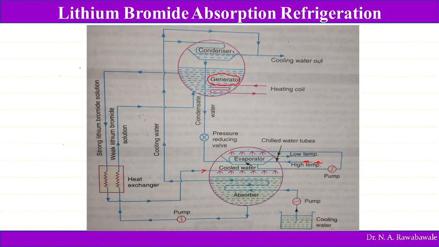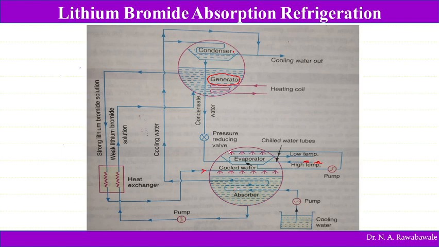As this strong lithium bromide solution is passed into this absorber, its temperature is reduced. Because of the lower temperature, it has an affinity to absorb the water vapor which is produced in this evaporator. So this lithium bromide solution at a lower temperature becomes hygroscopic in nature. Hygroscopic in the sense that it has a tendency to absorb water. So in the case of aqua ammonia, water has an affinity to absorb ammonia, but here this strong solution of lithium bromide has an affinity to absorb water.